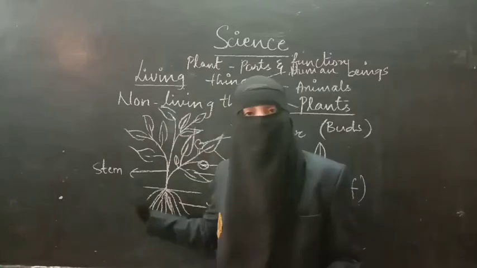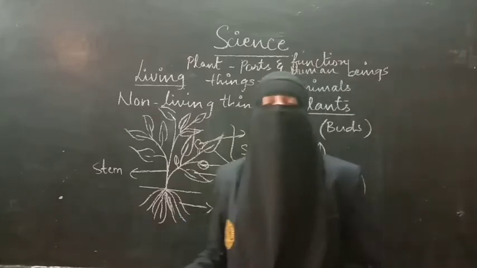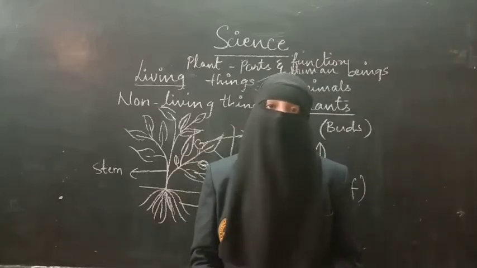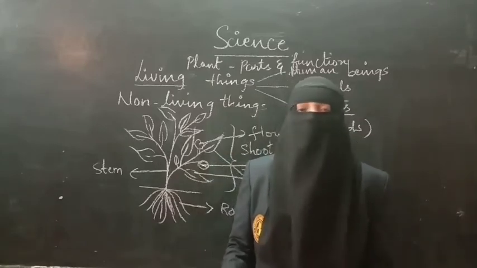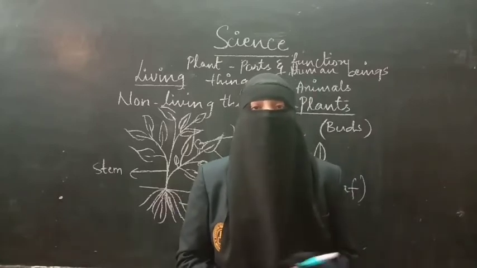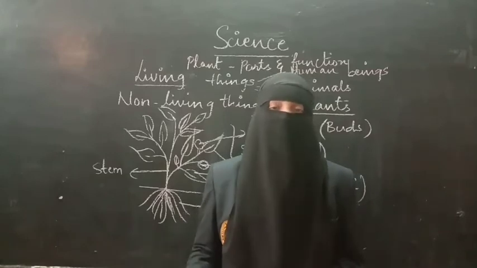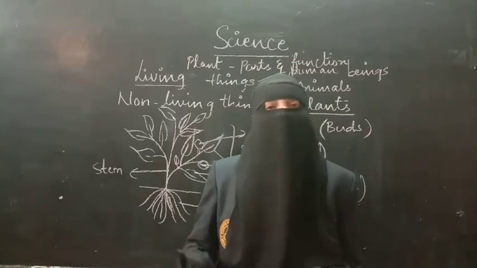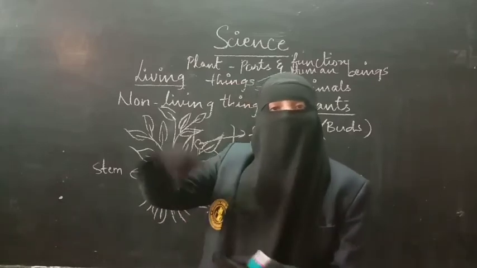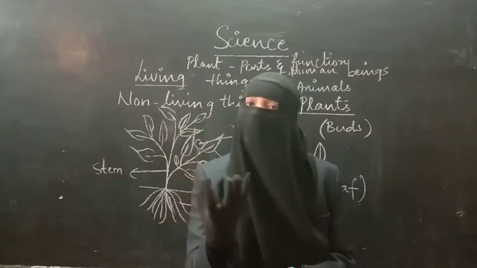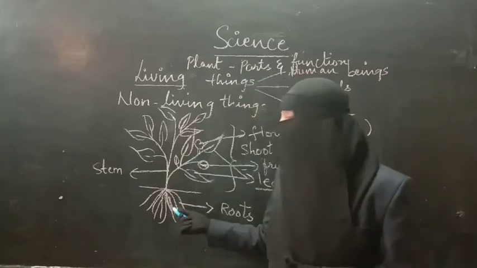So we have learned about the important parts of a plant. Now the functions of the plant parts. Roots are present under the soil. Have you ever seen a plant? Yes, we have seen many times a small rose plant or jasmine plant at home in the garden. Have you ever tried to pull the plant, to remove it from the soil, to uproot it? When you try, what will happen? You can't easily remove it because something is fixing the plant at a place. That something is nothing but the roots.